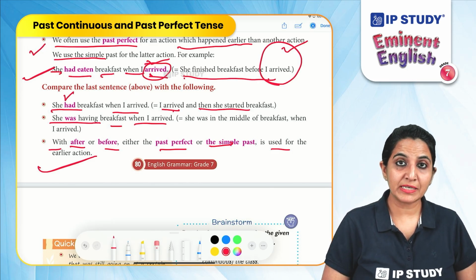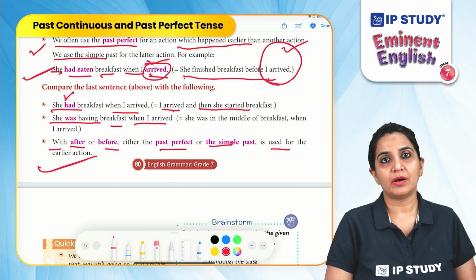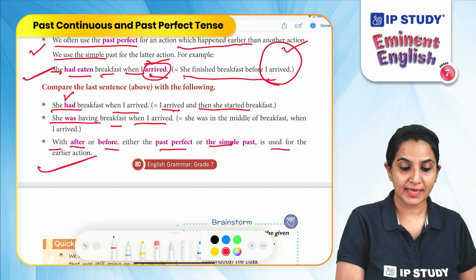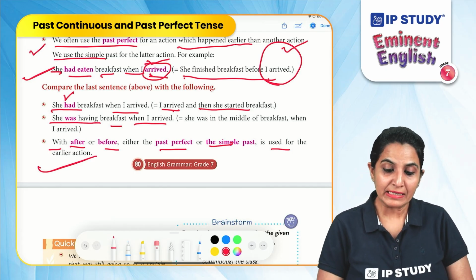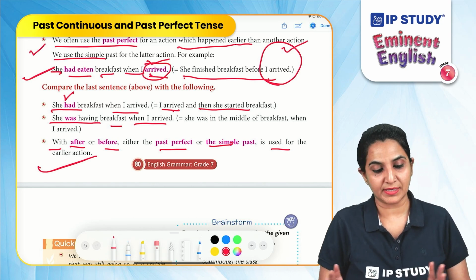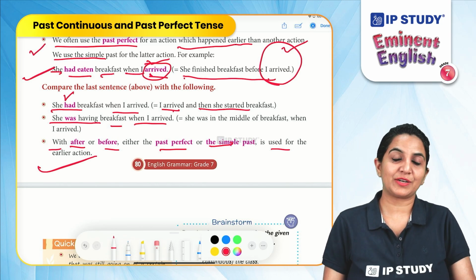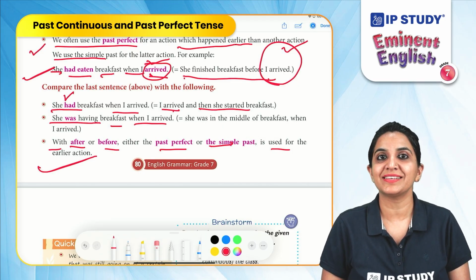When the action is still continuing in the past before a certain point of time, we use the past continuous tense. And with words like after or before, either the past perfect or the simple past is used for the earlier actions. So that was all about past perfect tense and past continuous tense.